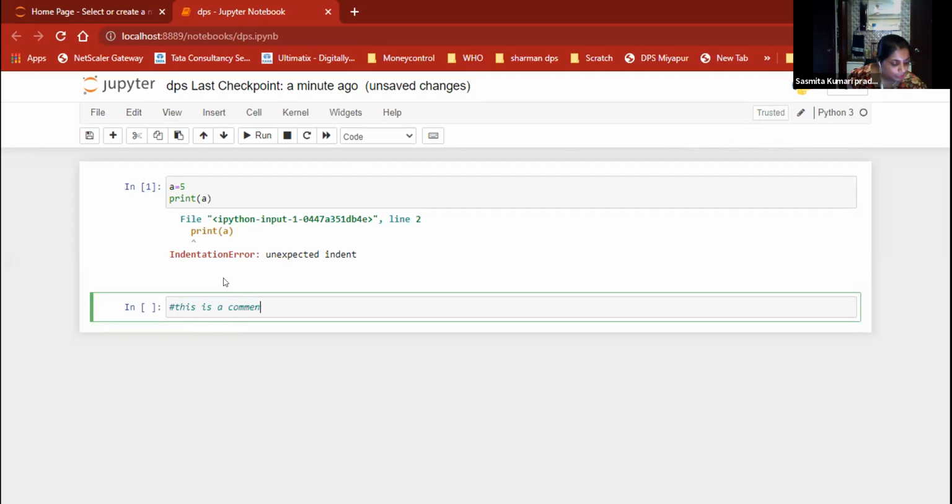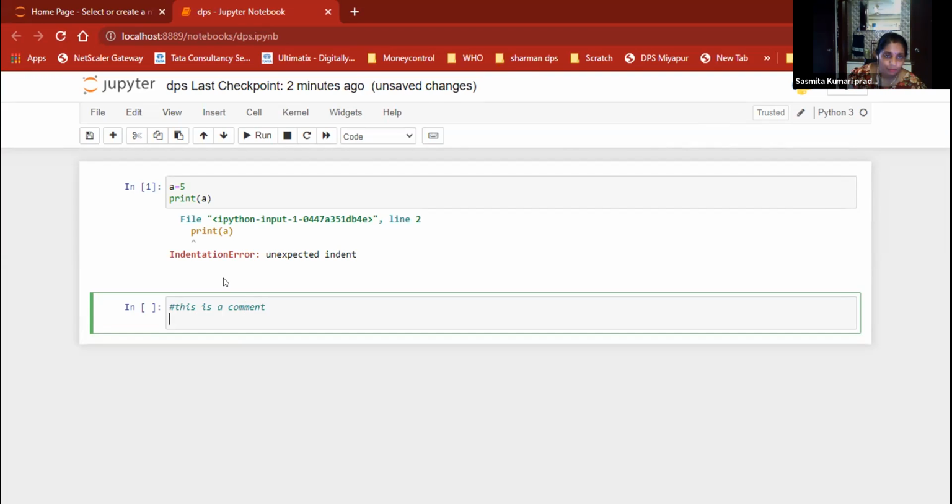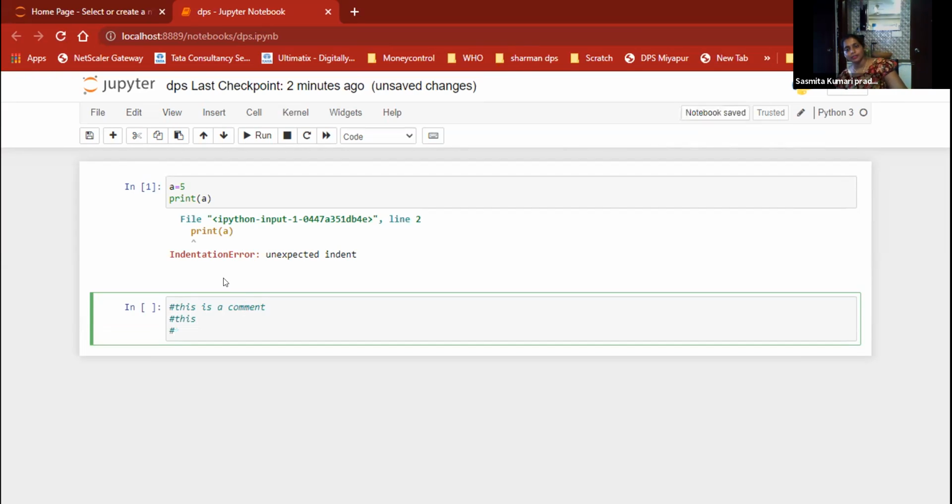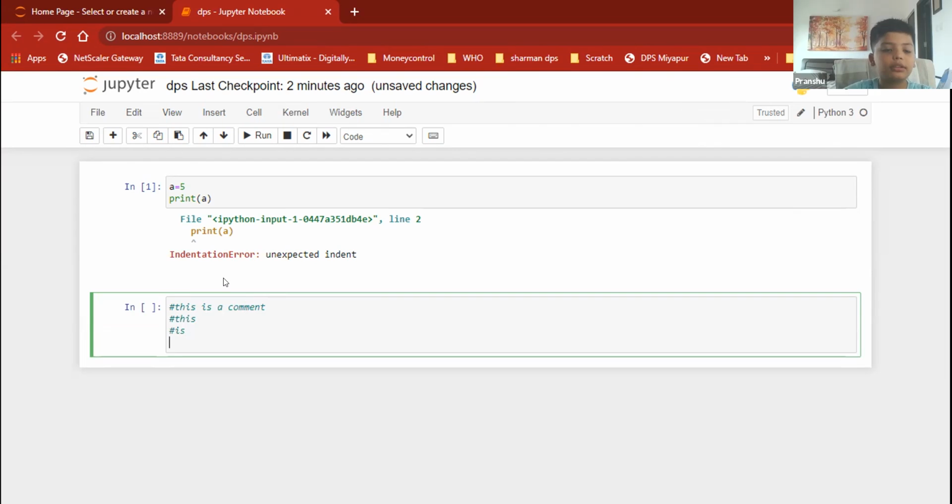Next question. Multi-line comment. How will we give it? If there is a multi-line comment, I will write I am a boy, I am a good boy. No, this is for a single line. Multi-line comment, how will you give it? I told you at that time. Not a single line comment. These are in triple quotes. Triple quotes. Very good.